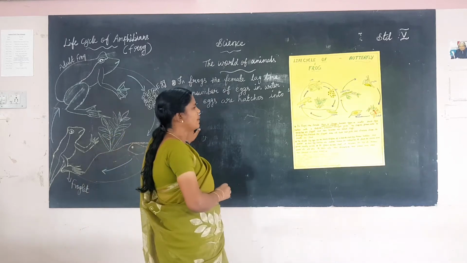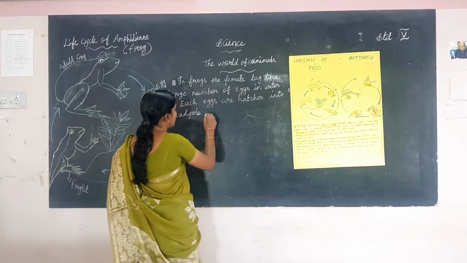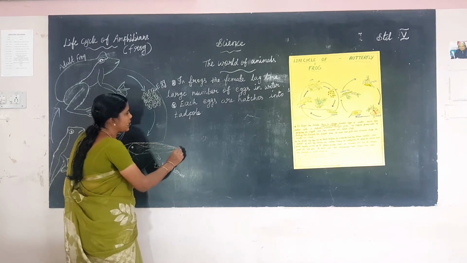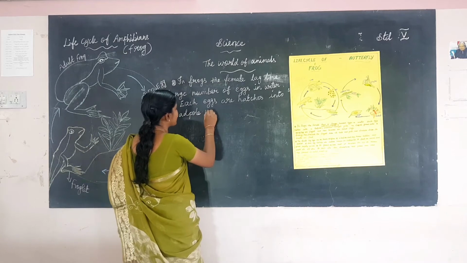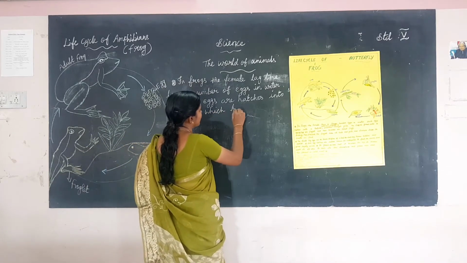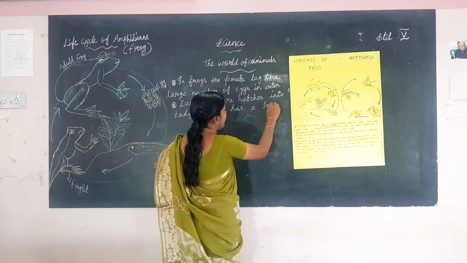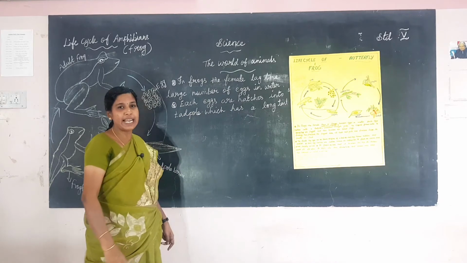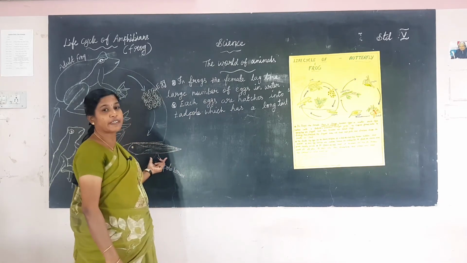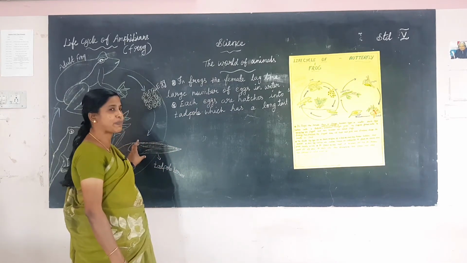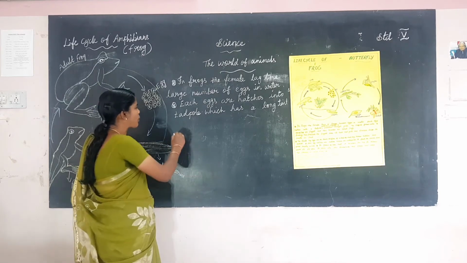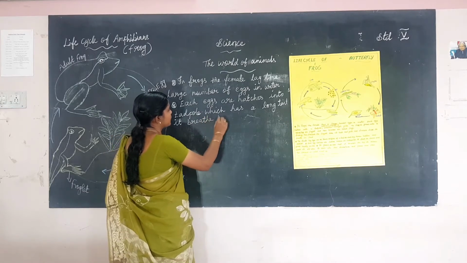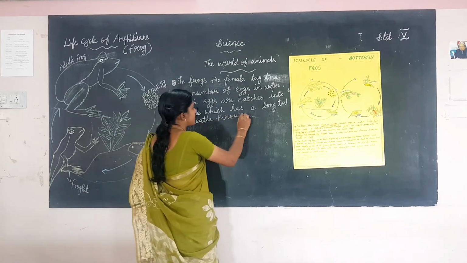The tadpole has a long tail. It breathes through gills. The respiratory organ of the tadpole or larva is the gills. It breathes through gills. This is the second stage.